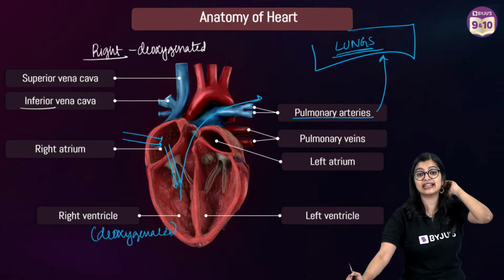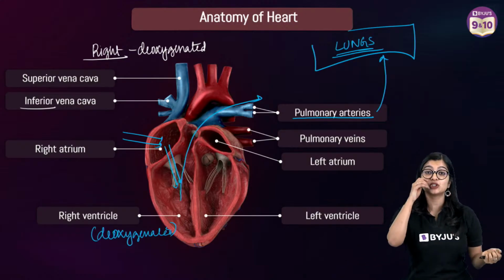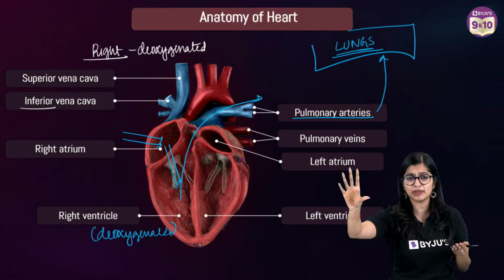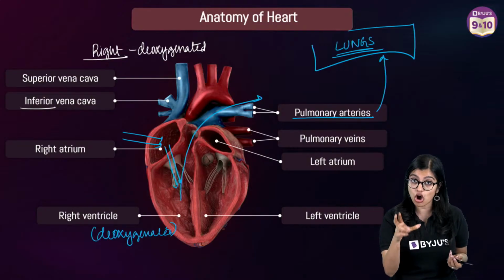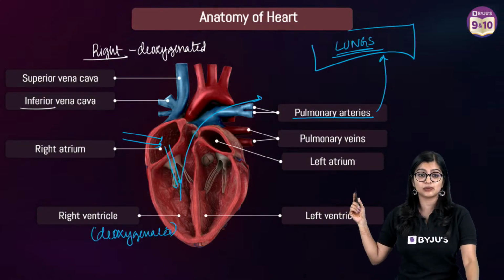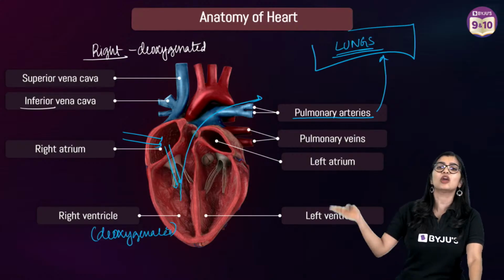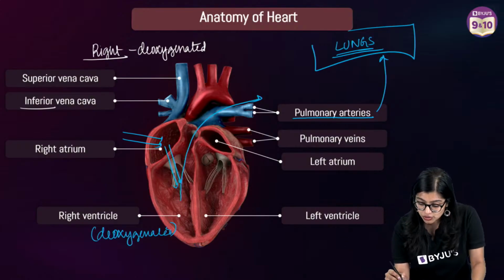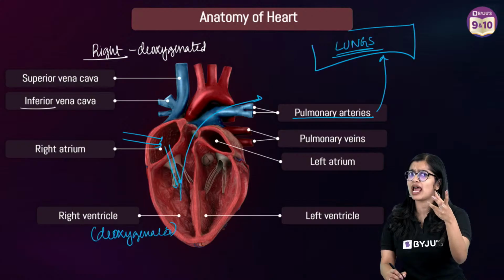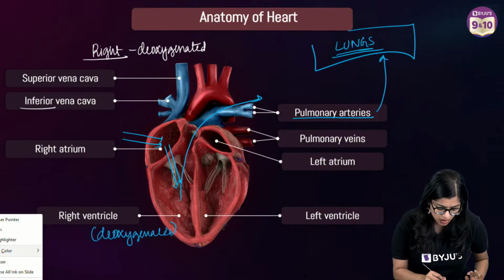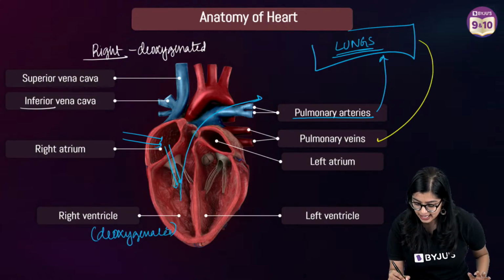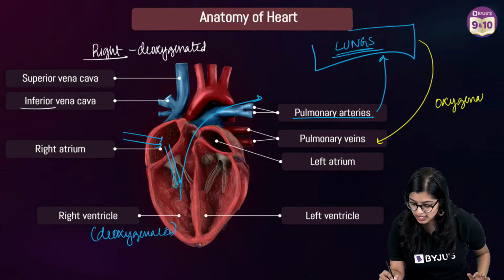The reason is that it is an exception. Very good. When I spoke to you about arteries, I told you arteries mainly transport blood away from the heart and they primarily transport oxygenated blood. But in this case, the pulmonary artery is the only artery in the body that transports deoxygenated blood. Now it goes to the lungs and we know what happens in the lungs. Your alveoli are there, gaseous exchange will happen. So now your gaseous exchange has taken place and all the oxygen rich blood has come. So now oxygenated blood is transported from the lungs to the heart.